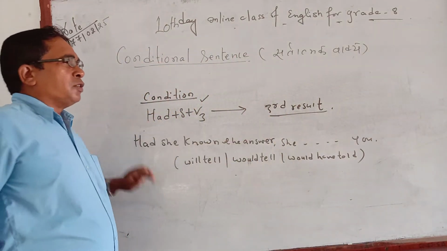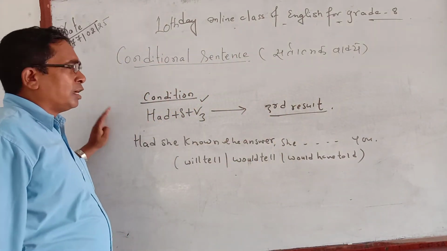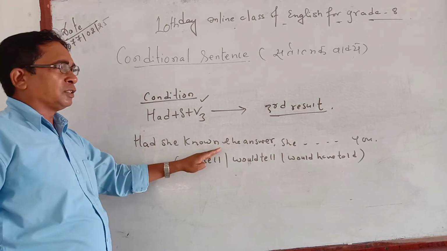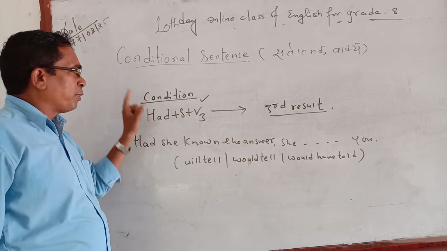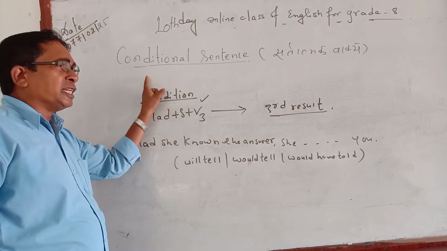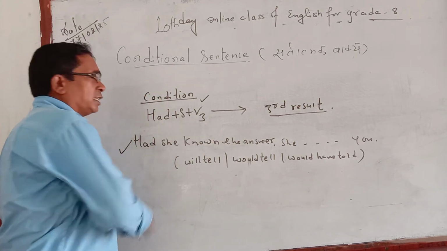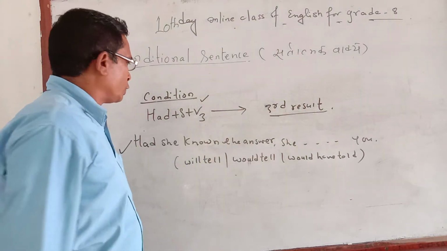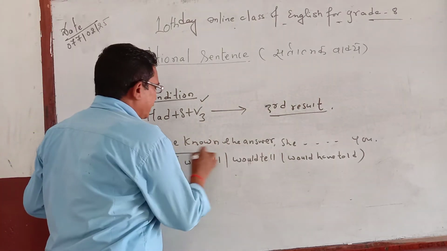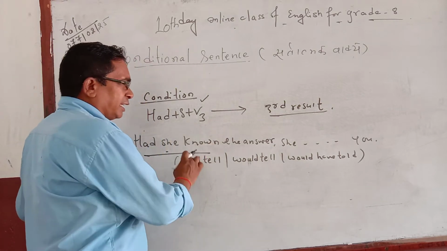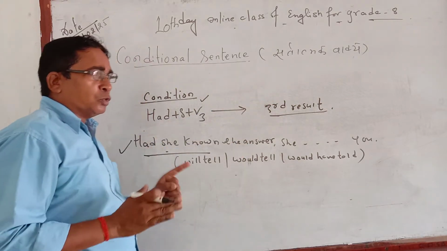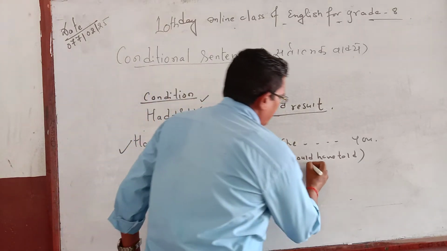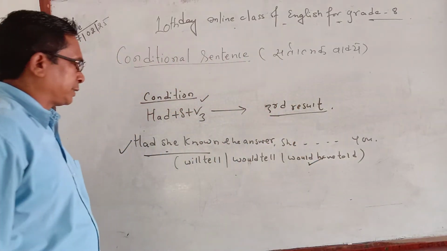Now see here. In the given question, no if, no until, no unless, no whether. Generally here is had plus subject plus verb 3. So as I told you, if there is had plus subject plus verb 3 without any clues, then you think that is the condition. And the result you can always insert the third one. It means the third result, either would or should or could or might have plus verb 3. So the right answer will be would have told. Always.